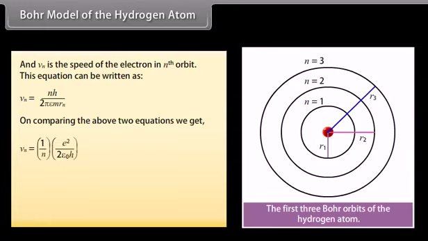On comparing the above two equations, we get the expressions for the velocity and radius of the nth orbit. v_n equals 1 upon n multiplied by e square upon 2 epsilon naught h, and r_n equals n square multiplied by h square epsilon naught upon pi m e square, which equals n square a naught, where a naught is equal to 0.529 angstrom.